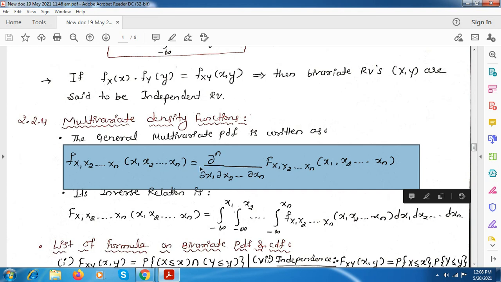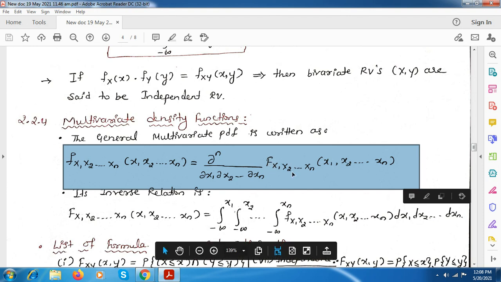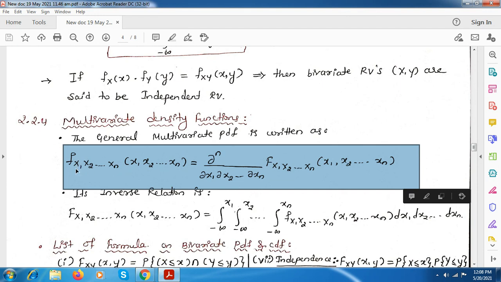Note down this. If we have only bivariate, we used to write f_XY, dou square by dou x dou y, and here it will be the CDF for x and y. But here if we consider n number of random variables, that is x1 to xn, then the differentiation will also be for all those random variables.